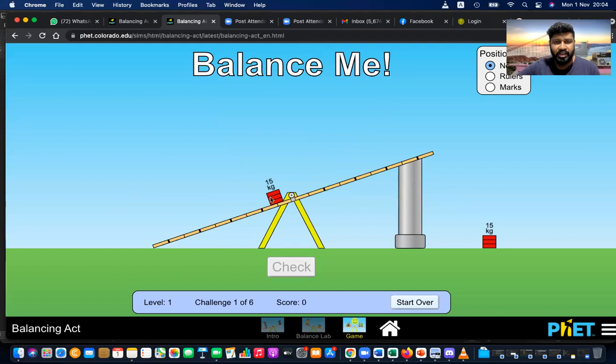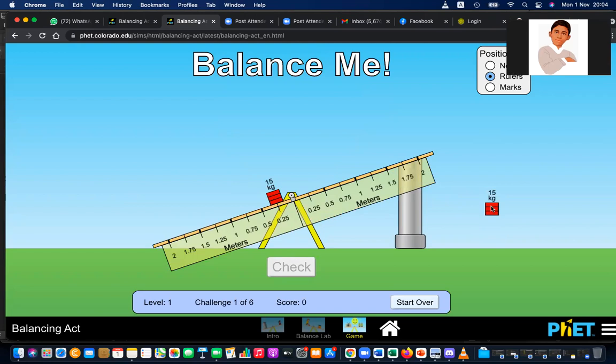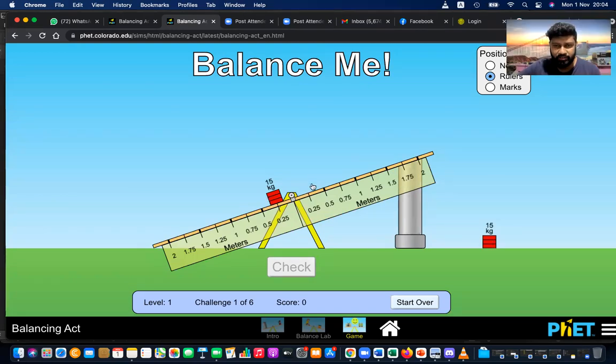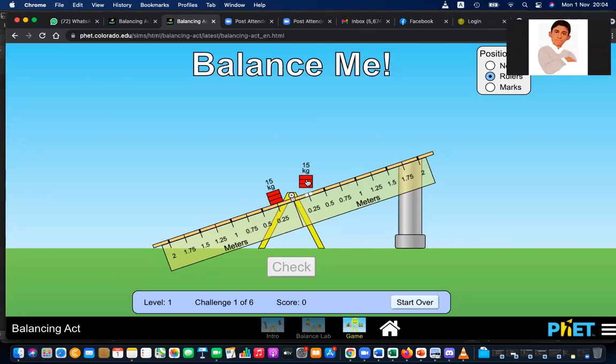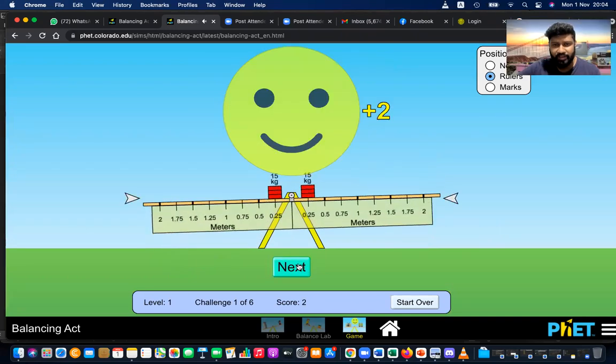Here I have a 15 kg weight and a seesaw. If I need to balance with another 15 kg, where should I place this 15 kg? Yes, that should be placed in here. This location or here or here. Where? Correct or wrong? This place? Correct, sir. Correct. I'll check that. Correct. And balanced, you will get marks.